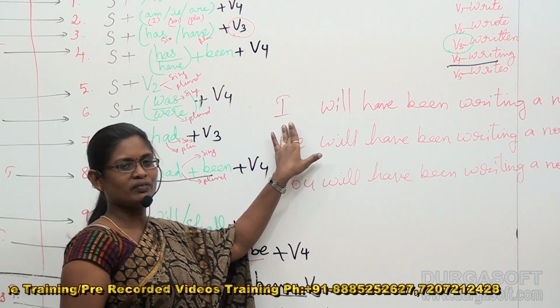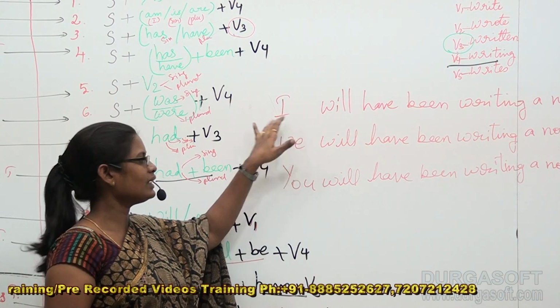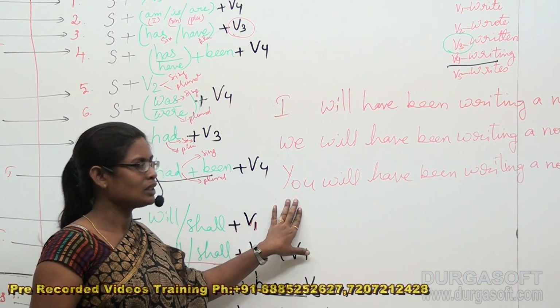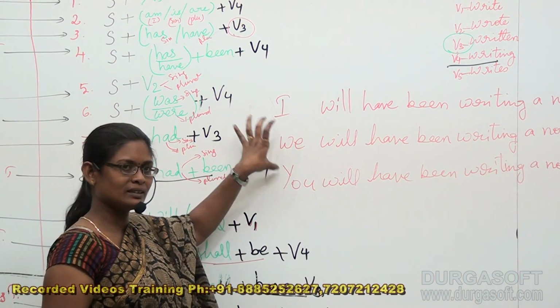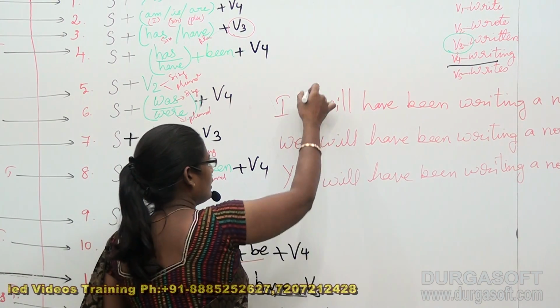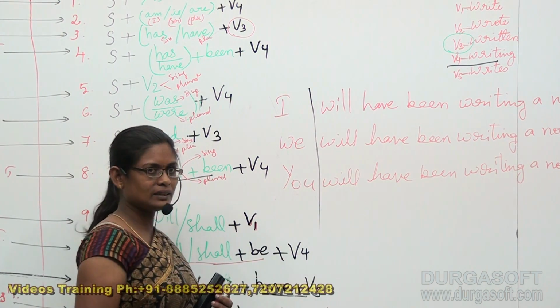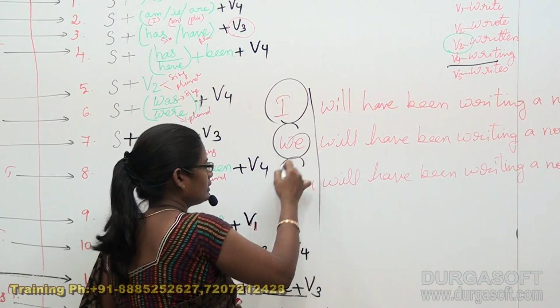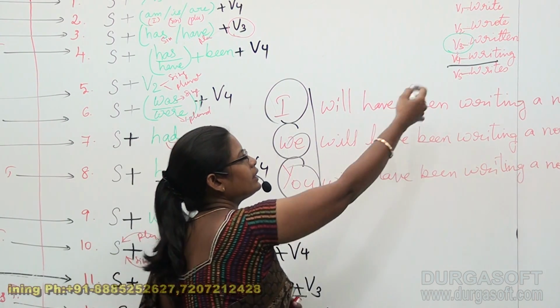I started my first sentence with the subject I, and my second sentence with we, and third sentence with you. They have got 3 different subjects, but the predicate of these 3 subjects is quite same. Maybe the subjects are different, but still the predicate is quite same.